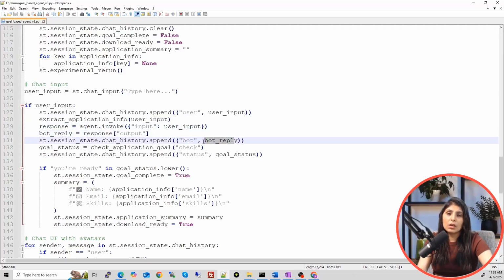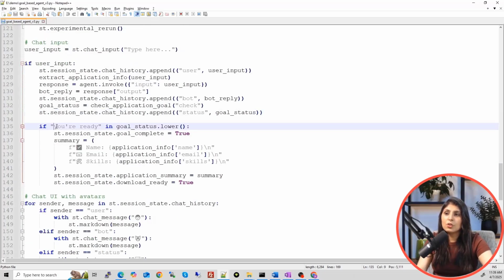Then the agent's response is also going in the chat history, right? And then here we are checking the goal status. Goal status means whether all the information is provided by the user or something is missing.